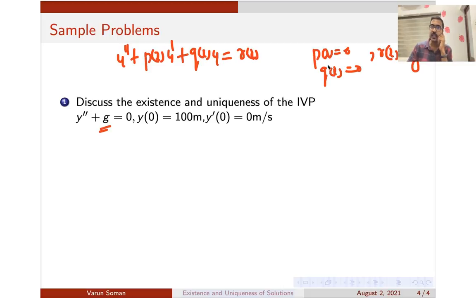These three functions are continuous for all x, or continuous on the entire real line. So we can say that there exists a unique solution to this problem over the entire real line.